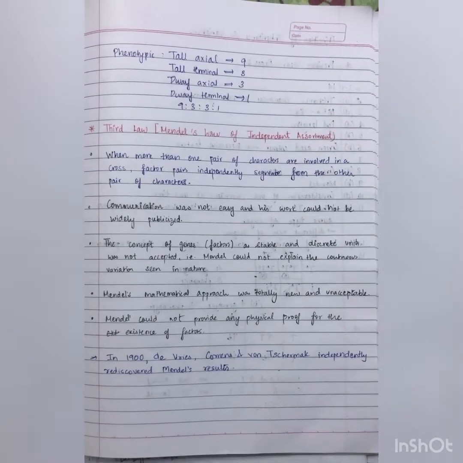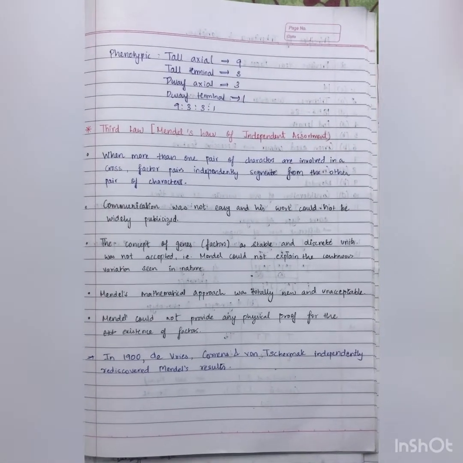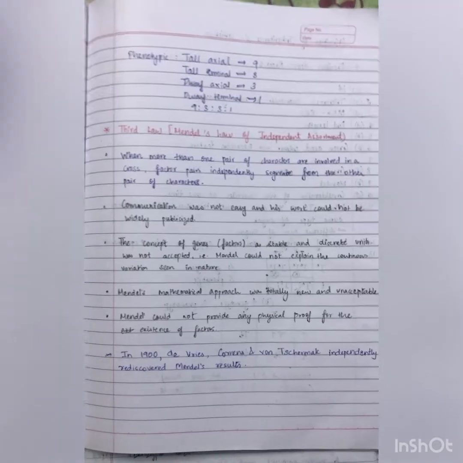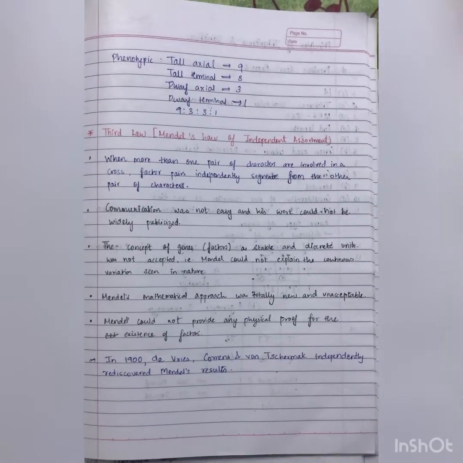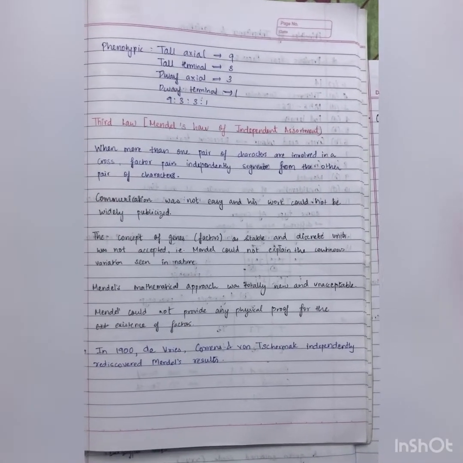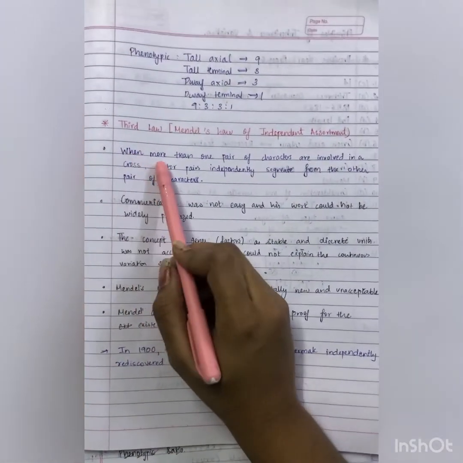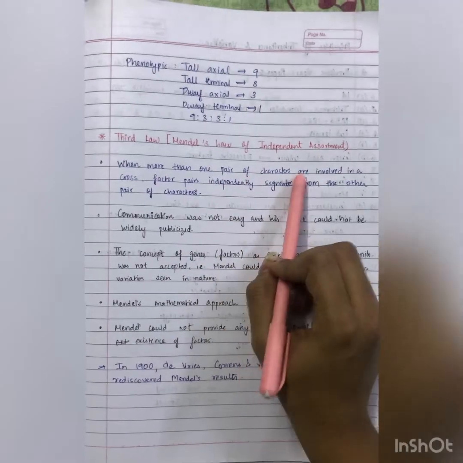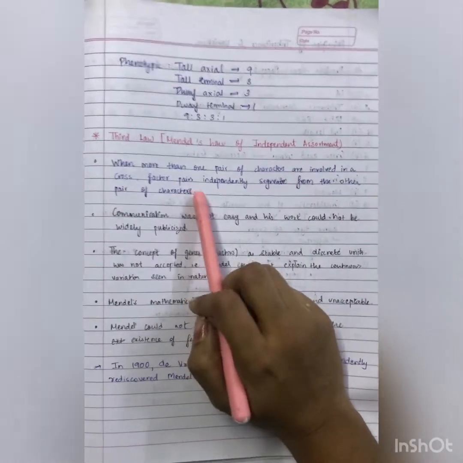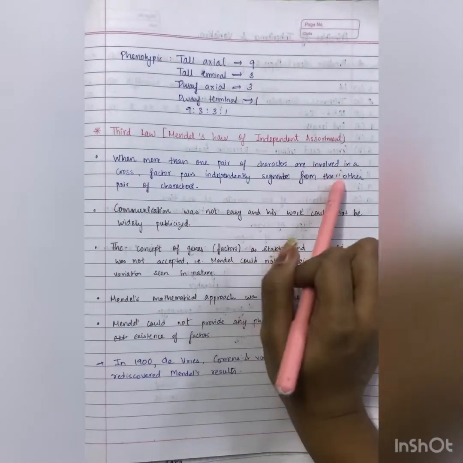Now we will be studying the third law, that is Mendel's law of independent assortment. The first law was the law of dominance and the second law was the law of segregation. Now we'll start with the third law. What does it say? When more than one pair of characters are involved in the cross, a factor pair independently segregates from the other pair of characters.